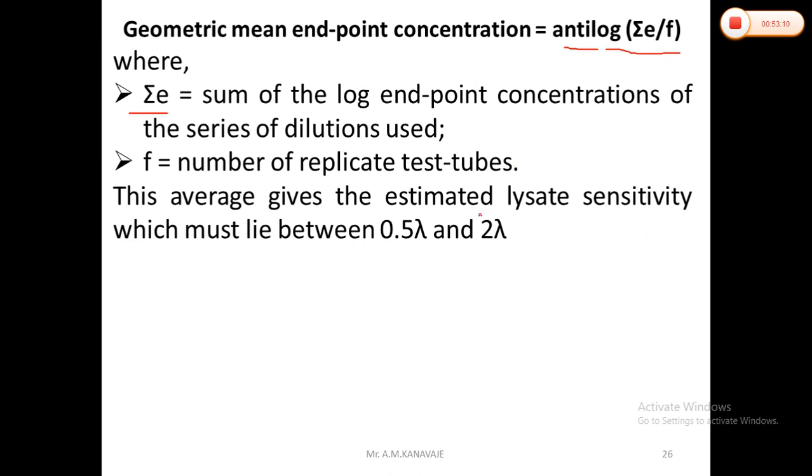This average gives the estimated lysate sensitivity, which must lie between 0.5 lambda and 2 lambda. Next, the possibility of interference with the bacterial endotoxin test.